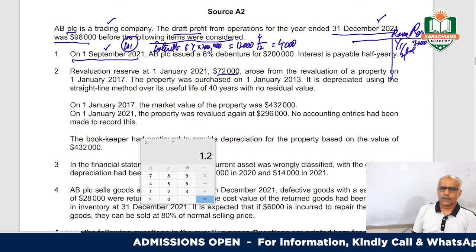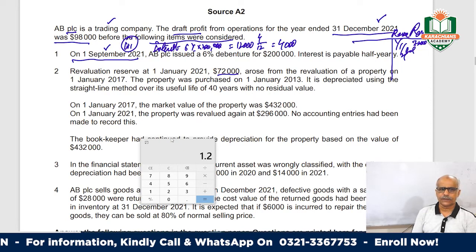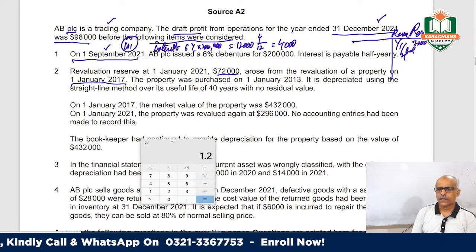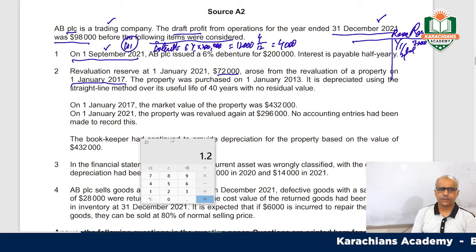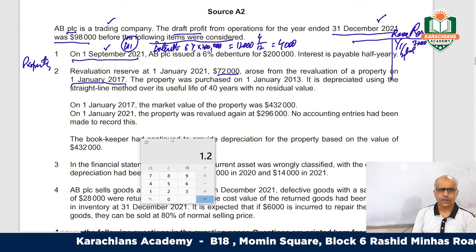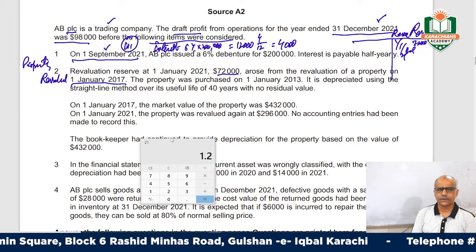It arose from the revaluation of the property on 1st January 2017. In 2017 they revalued the property, and this revaluation reserve was created at that time. It means you debited your property with a certain amount and you credited the revaluation reserve.